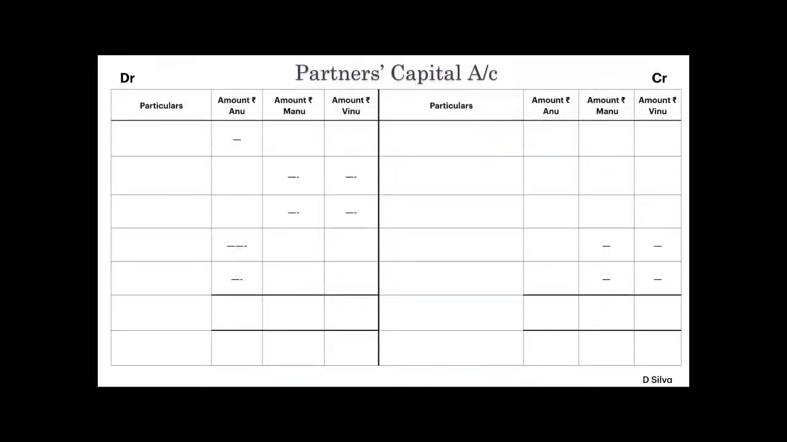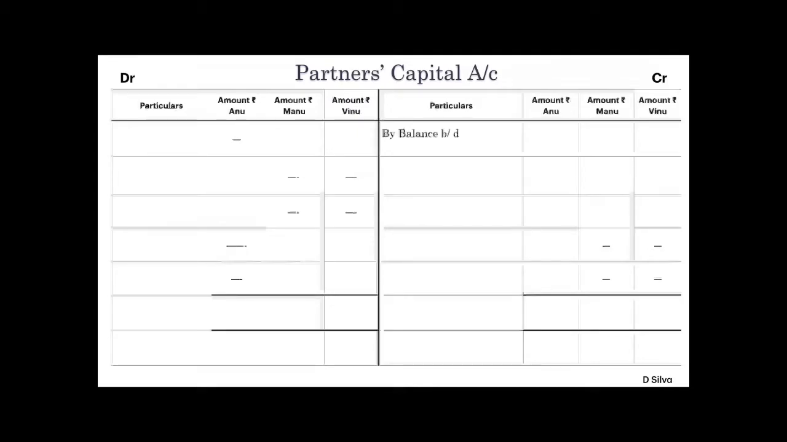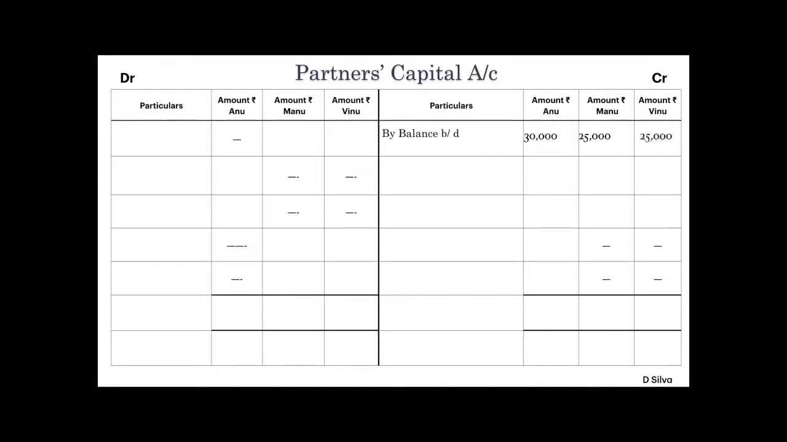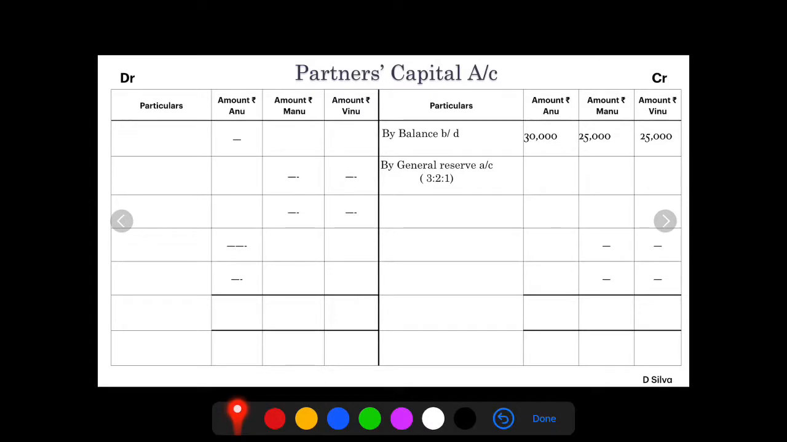Of the partners' capital account, first and foremost, let us bring down the capital of the partners, written as by balance brought down. Anu's capital amount 30,000, Manu's capital amount 25,000, Vinu's capital amount 25,000. Let's distribute the general reserve in their profit sharing ratio. The reserve amount is 15,000 into 3 by 6, 7,500. 2 by 6 is 5,000. 1 by 6 is rupees 2,500.